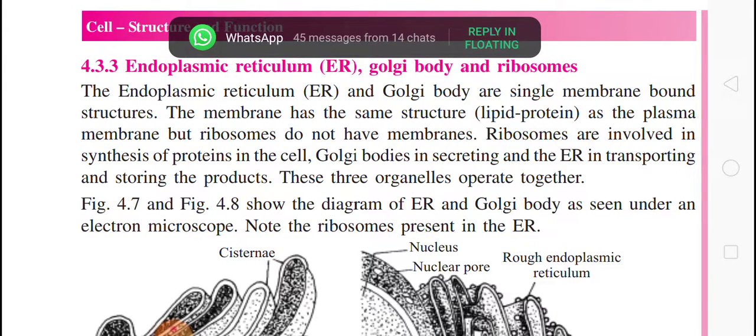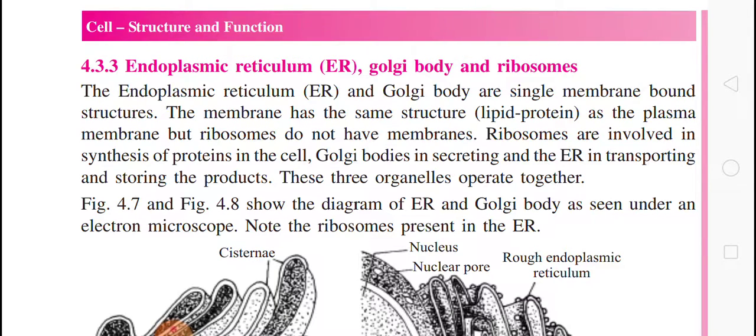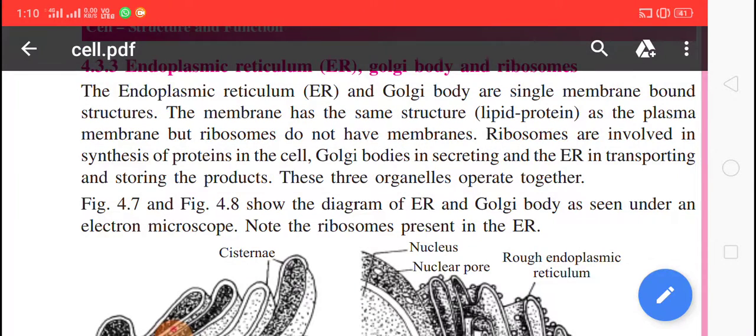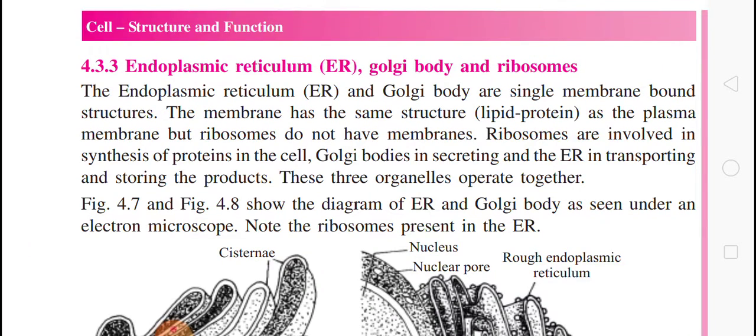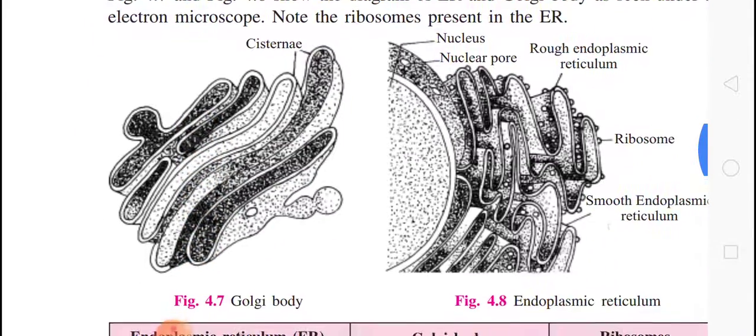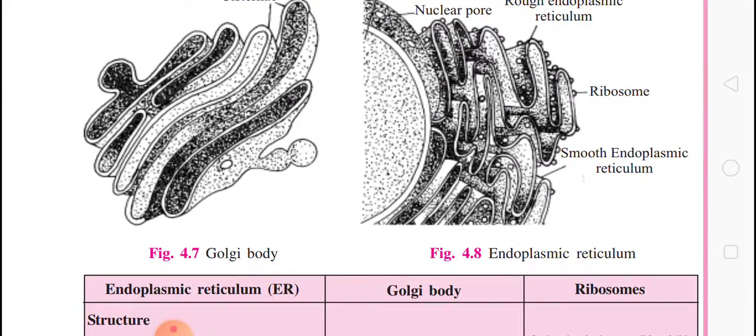And ribosomes, as we know, are involved in the synthesis of protein in the cell. The Golgi body is involved in secreting, and the endoplasmic reticulum in transporting and storing the product. So these three organelles operate together. We'll discuss this by seeing the picture. First of all I want to tell you about the endoplasmic reticulum, then we will discuss the Golgi body and ribosomes.